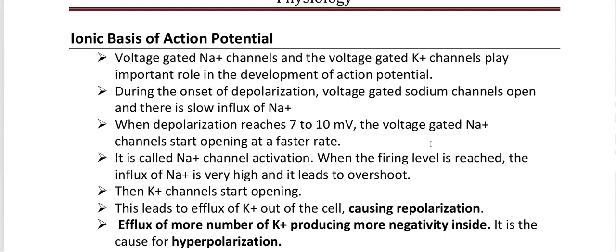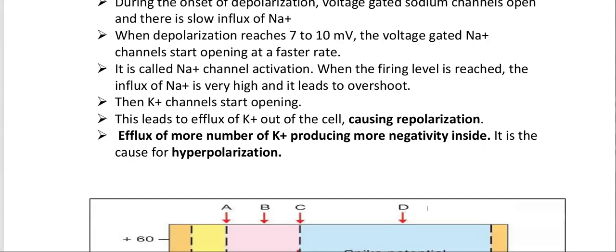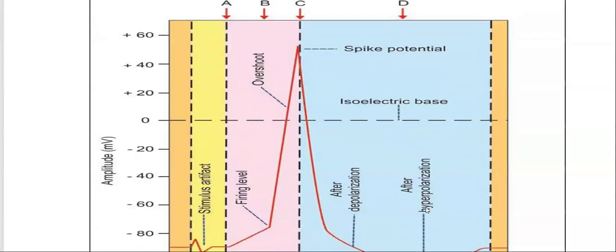Then potassium channels start opening. This leads to an efflux of potassium out of the cell, causing repolarization. An efflux of more potassium produces more negativity inside. It is the cause for hyperpolarization.